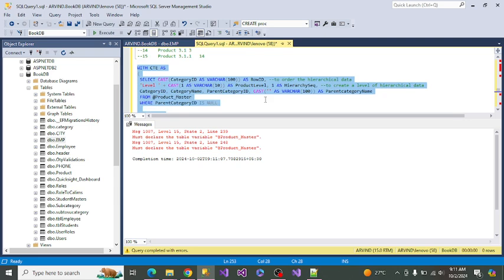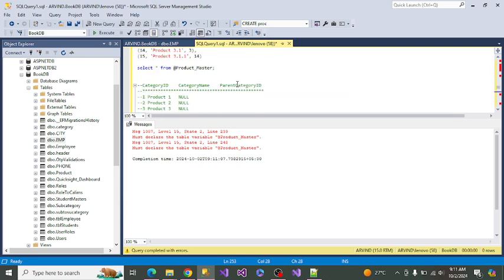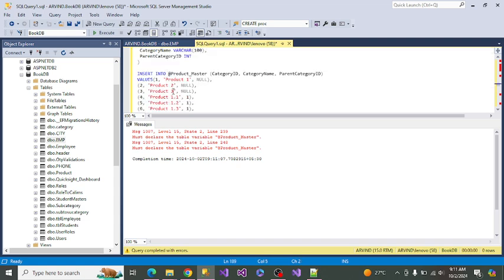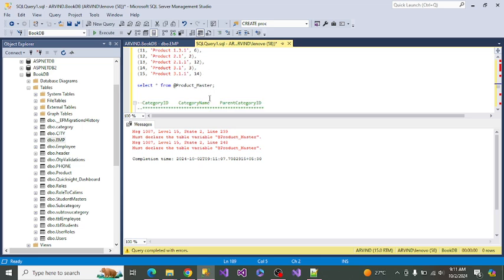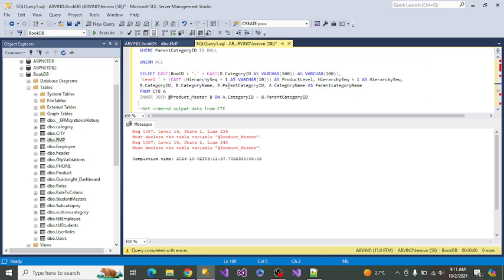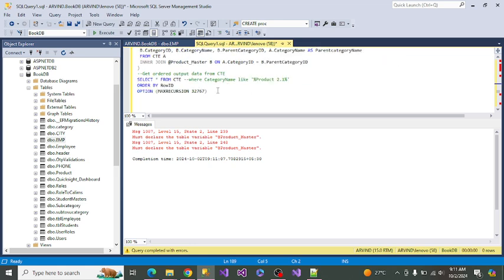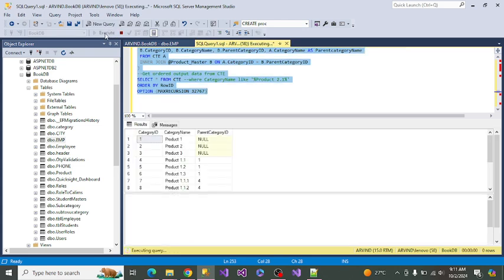Something I'm missing because I am using this table level variable. A table level variable is nothing but something that exists on the same query level. So we are going to learn that.